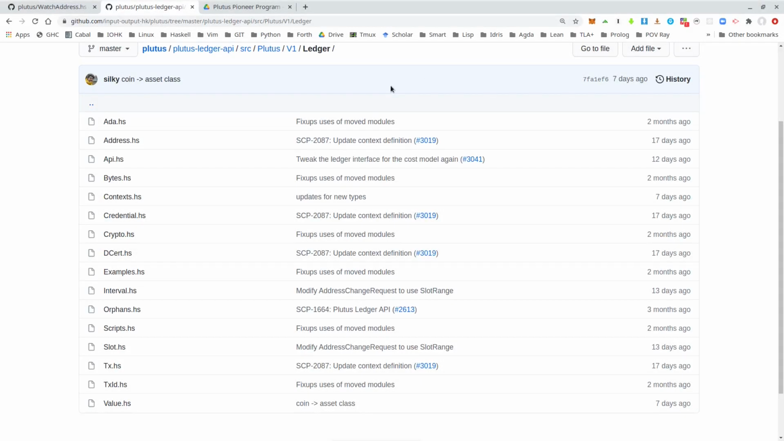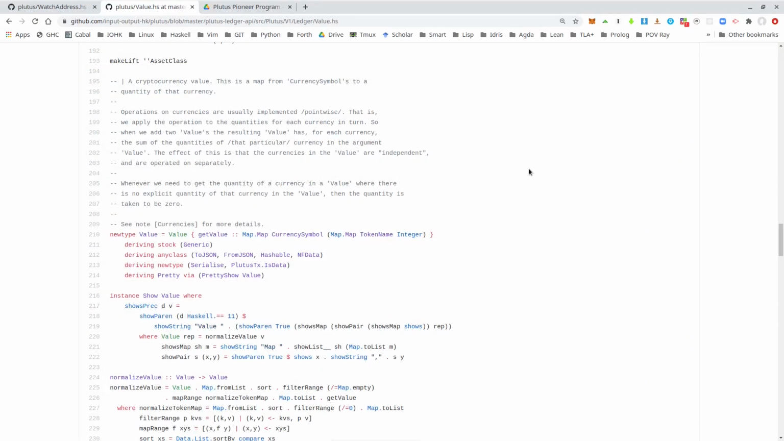The relevant types are defined in package Plutus-Ledger-API, and the modules of interest are Plutus.V1.Ledger.Value, and then special support for ADA in Plutus.V1.Ledger.Ada. Let's look at the value module first. A value is defined as a map from currency symbols to maps from token names to integers, which sounds a bit weird and complicated.